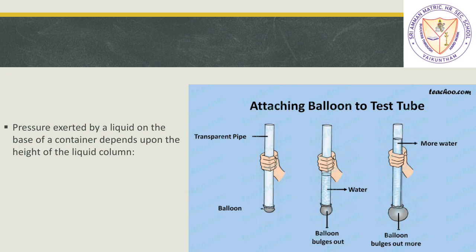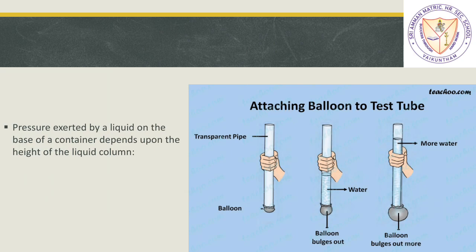Okay. Pressure exerted by a liquid on the base of a container depends upon the height of the liquid column. In the first one you can see, we can even do this small activity at our home also. For that you need to have a transparent pipe and a balloon. So we need to tie a balloon to one end of the pipe as shown in the first figure.